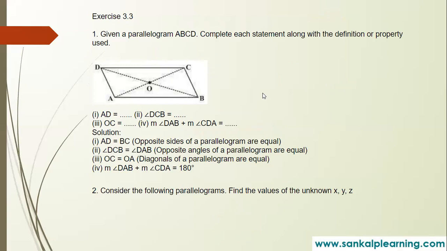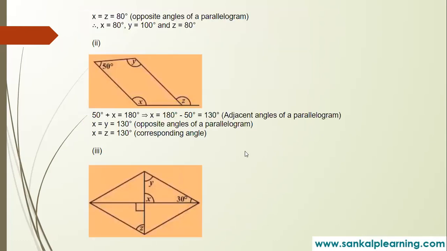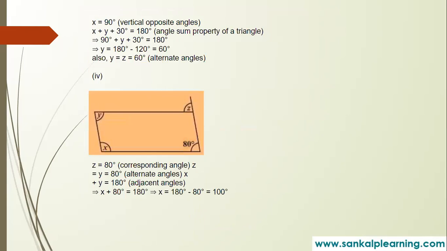Sum of adjacent angles is 180 and opposite sides are equal. See, for all the figures, you should use properties of parallelogram. Use the properties and find x, y, z.